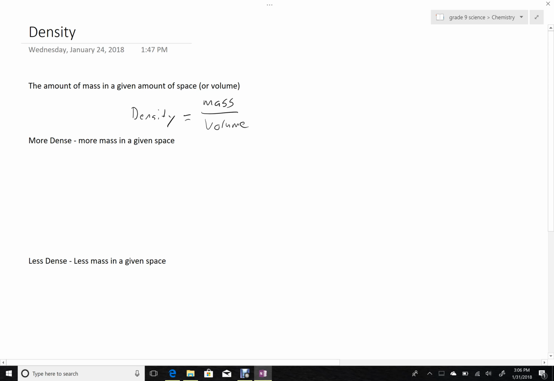Density does not have its own special unit, but it's given the symbol d, and we can give mass and volume the symbols m and v, and so we can summarize the equation like that. Substances are more dense if they have more mass in a given amount of space. This can be accomplished in a couple of ways. One, the particles that make up the substance may be closer together.